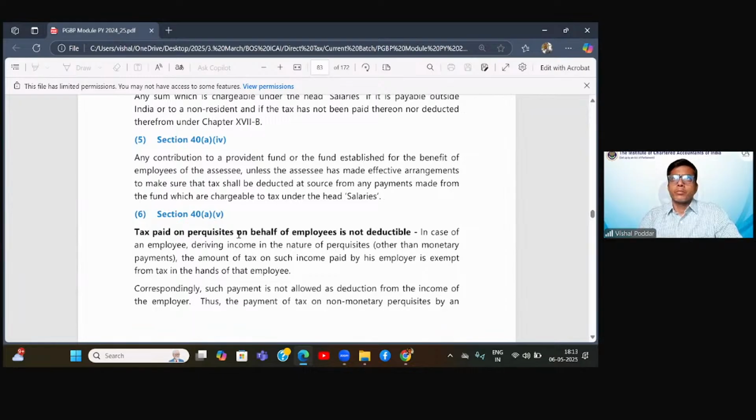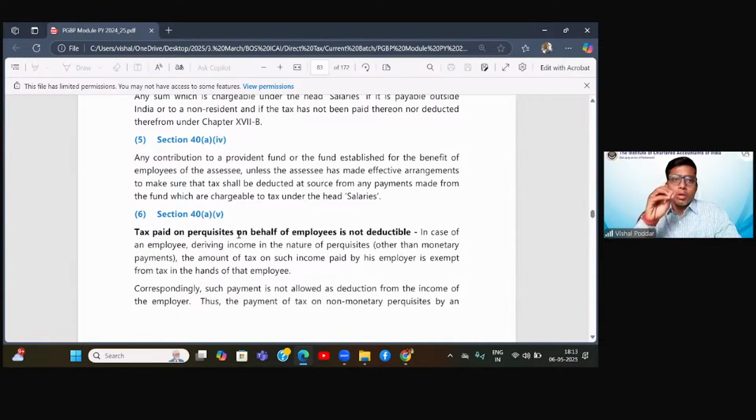Now see, what is this 40 clause A dealing with? 40 clause A is dealing with disallowances. Now, if you remember, I had given you two types of disallowances broadly in my notes. One, disallowances where you are supposed to deduct TDS and you have not deducted TDS. Two, disallowance for income tax or direct tax. Now, this is dealing with the first one where you are supposed to deduct TDS.